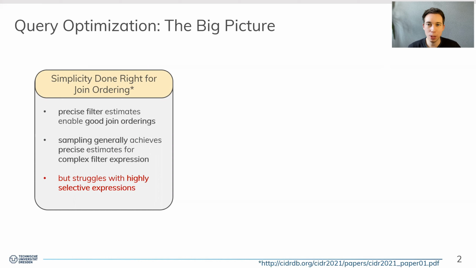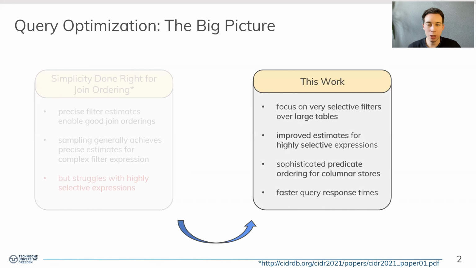However, as it turns out, sampling struggles with highly selective queries, especially if no index is available for some of the highly selective sub-expressions. This work therefore focuses on exactly these situations, where we have to deal with highly selective queries over medium-sized or large tables. We propose a new estimator for highly selective queries that boosts estimation accuracy in these situations and enables a more sound predicate ordering that, especially on in-memory columnar stores, leads to faster query response times.